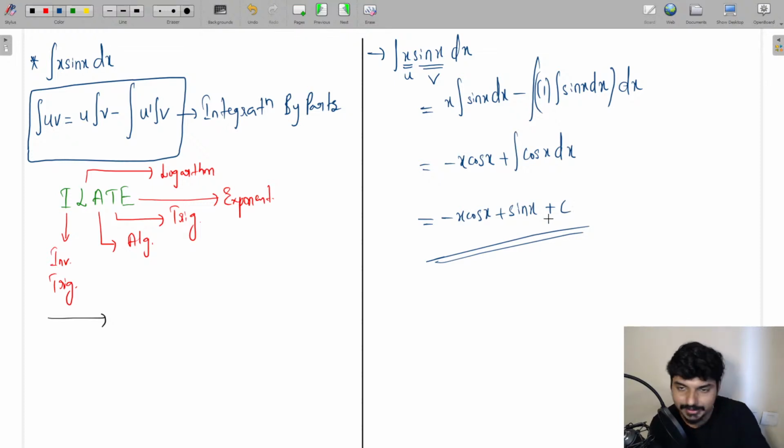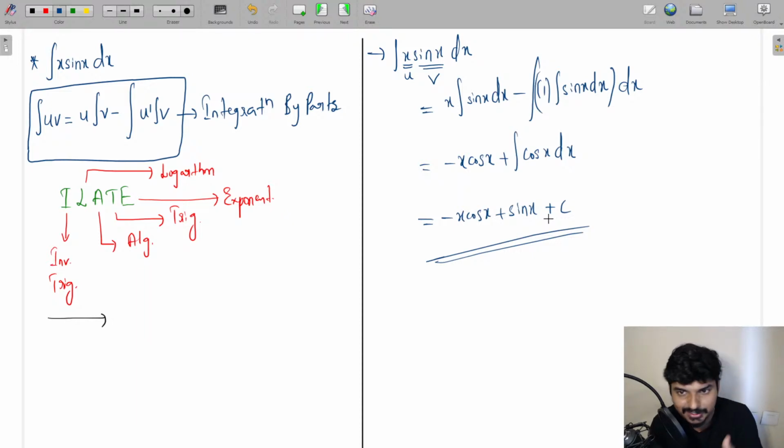In the case of integration by parts, first thing you need to understand, integration by parts is applicable wherever you have the product of two or more functions and you want to integrate it. In that case you can apply the method of integration by parts.